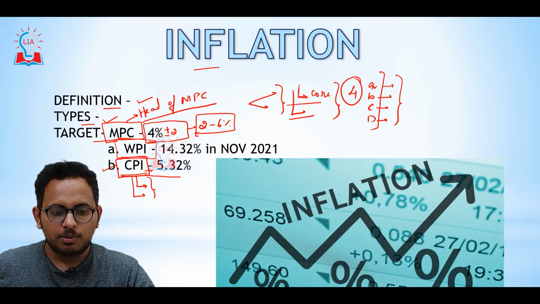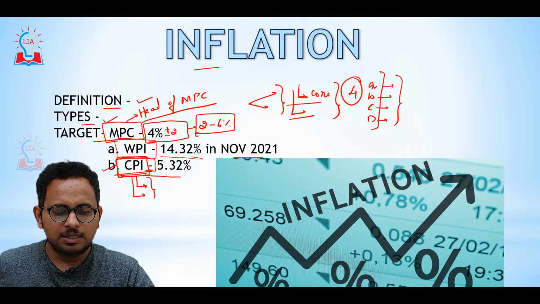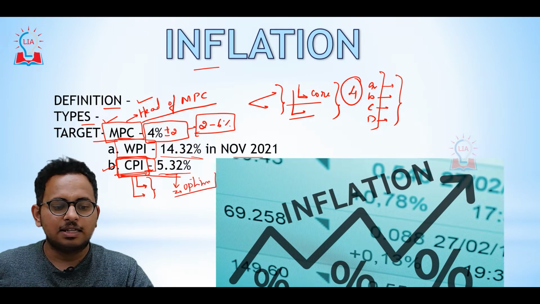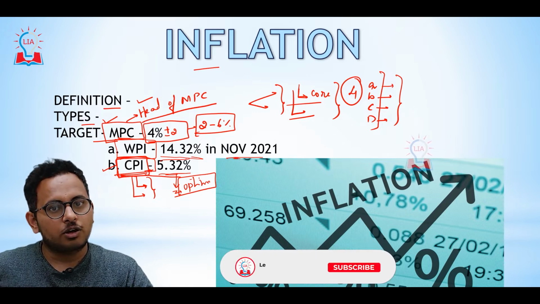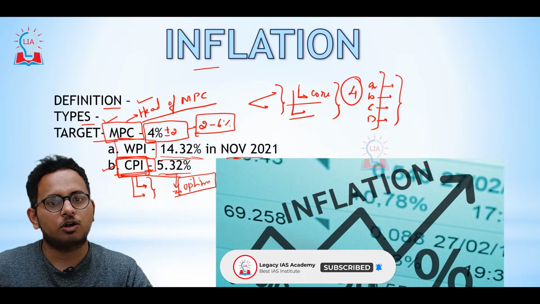Recently, WPI, that is Wholesale Price Index, was at 14.3% in November 2021 and CPI was at 3.52%. Even though the target range is called optimum and good for the economy, 14.32% of WPI in November 2021 is detrimental to the economy. This is called double-digit inflation, which hinders the macroeconomic indicator. So inflation is one of the basic and most important macroeconomic indicators.